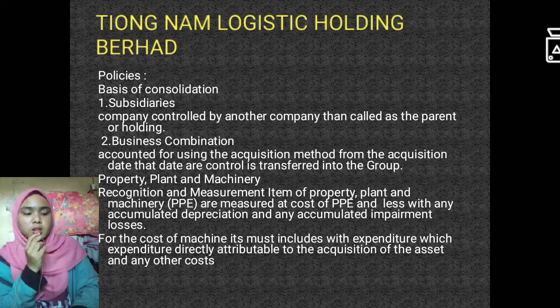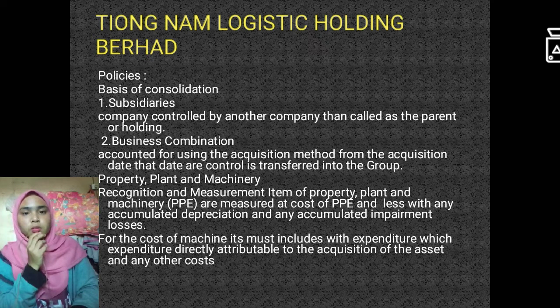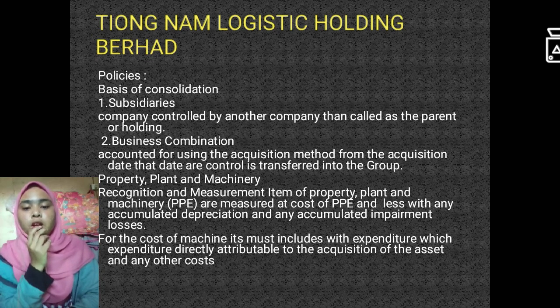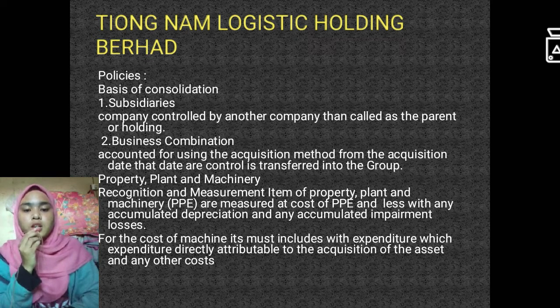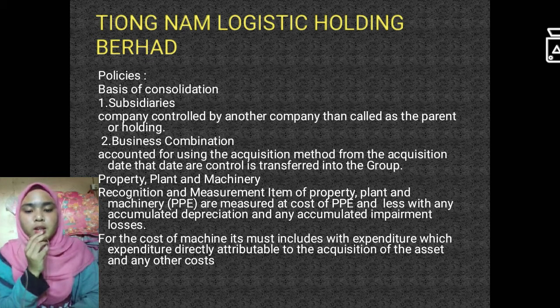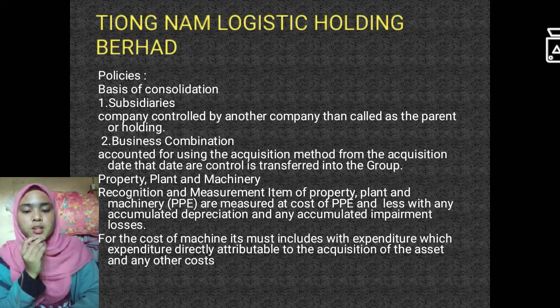The cost of the asset must include any expenditure directly attributable to the acquisition of the asset and any other cost directly attributable to bringing the asset to working condition, and the cost of dismantling and removing the item and restoring the site on which they are located.